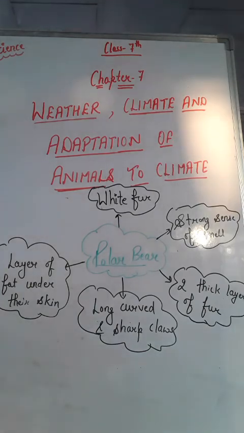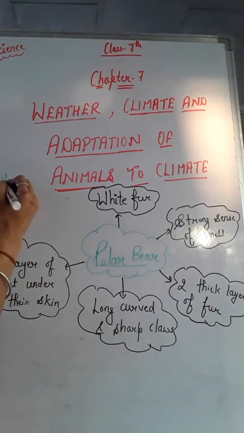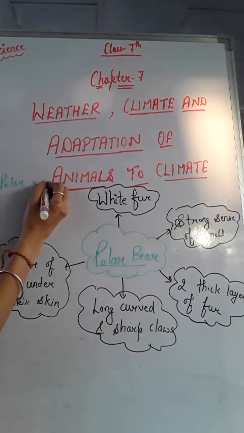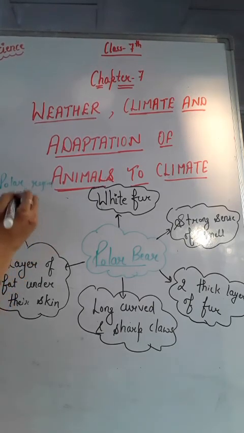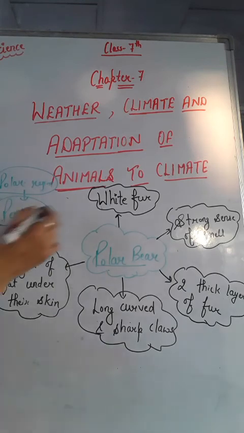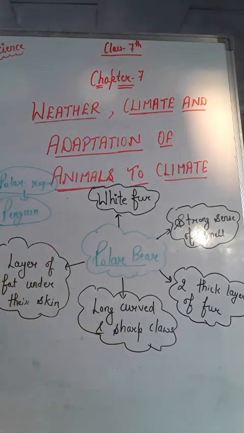Another well known animal that lives in the polar region is the penguin, right? Penguins can easily survive in the polar region because penguins also have some important and special features that help them to survive under very cold climate, right? What are the special features of penguins? It also has white fur, right. It also has thick skin and a lot of fat to protect them from cold, right. And like polar bears, penguins are also good swimmers.